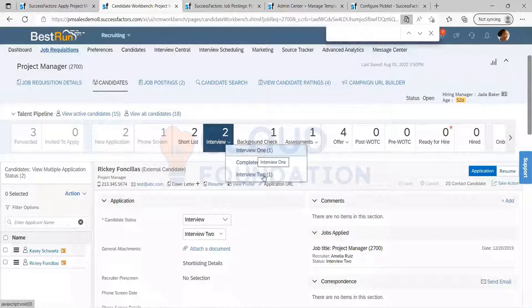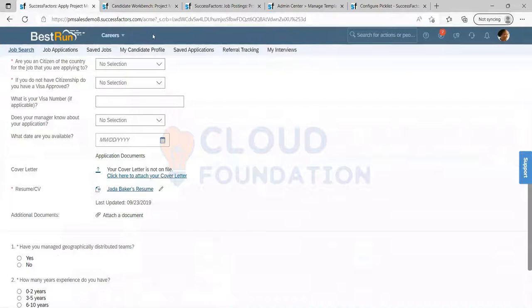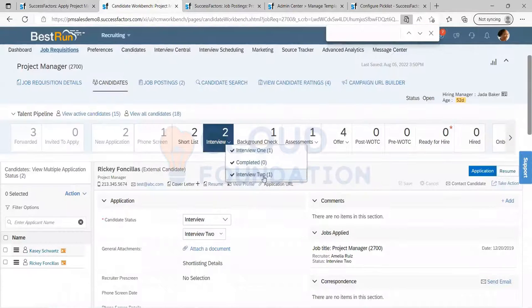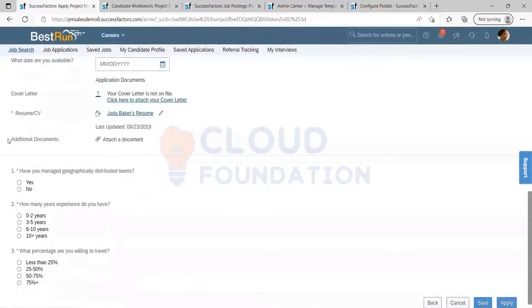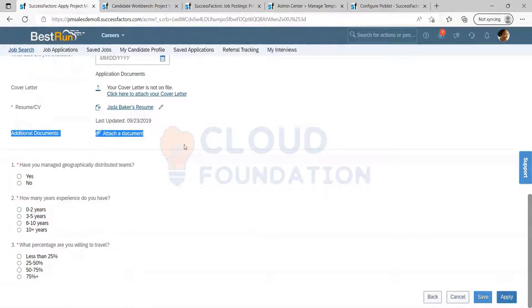After completing interview 1, I want the candidate to give me the additional documents to proceed with round 2 of the interview. Whenever I move the candidate to round 2 of interview, at that time the candidate can come and see it. At that time this field will be visible. You can fill it up and then submit it. This is for multi-stage.